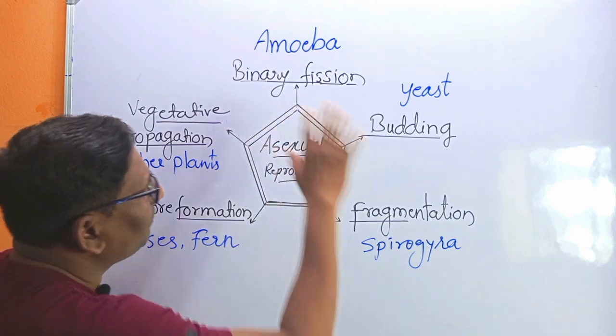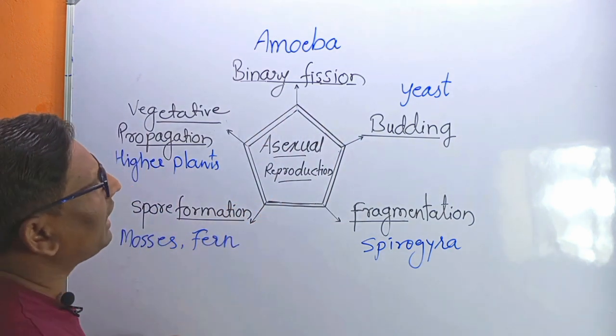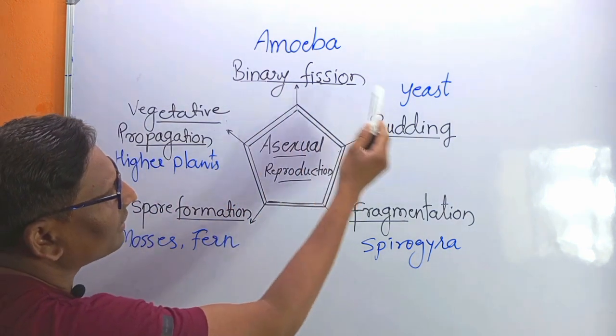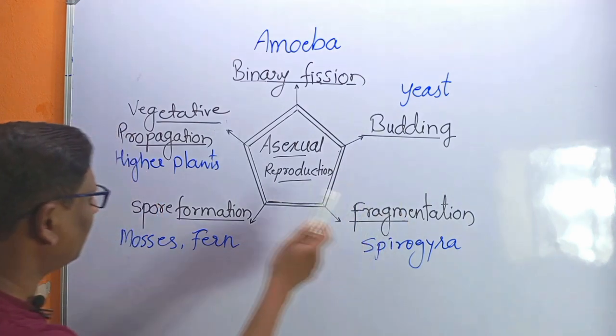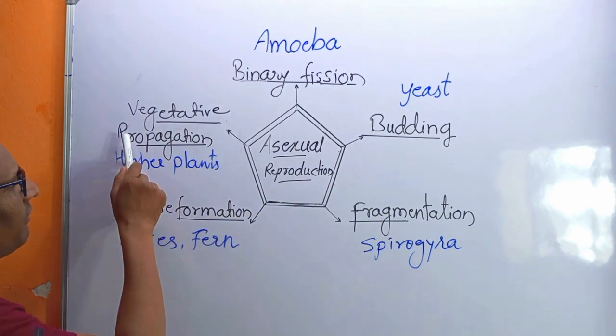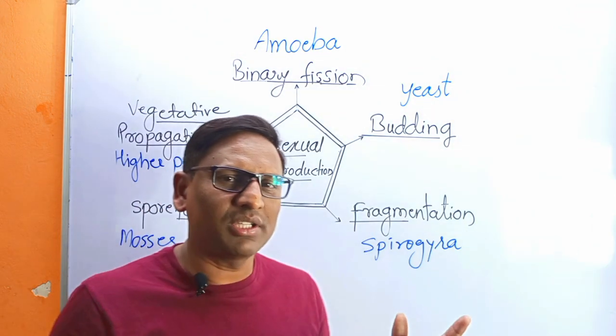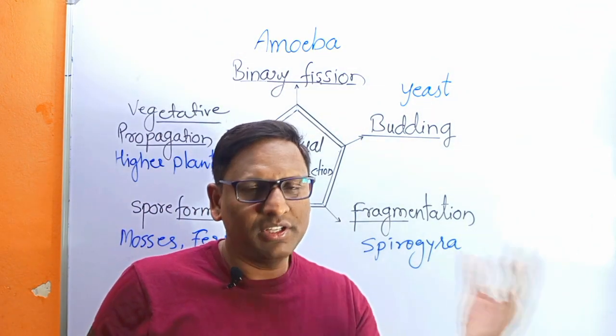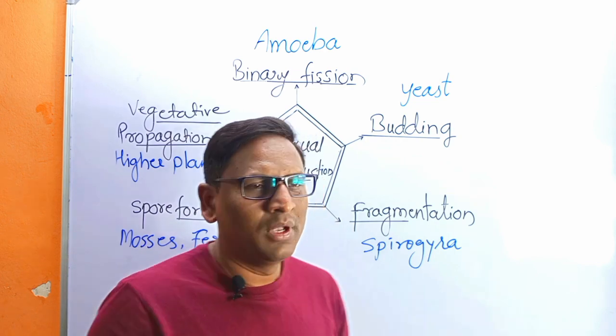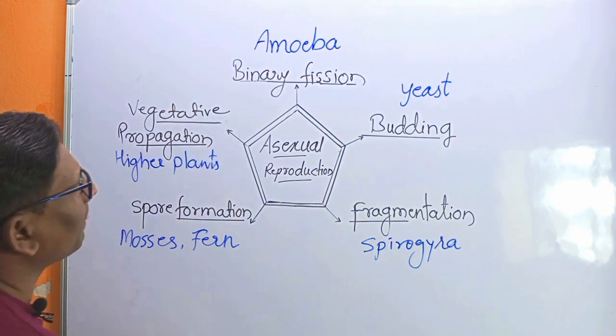There are 5 main modes of asexual reproduction: binary fission, budding, fragmentation, spore formation, and vegetative propagation. There are some other modes of asexual reproduction in animals that we will discuss in another video. So let us discuss them one by one.